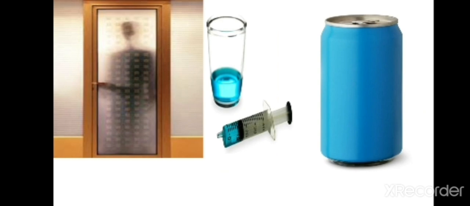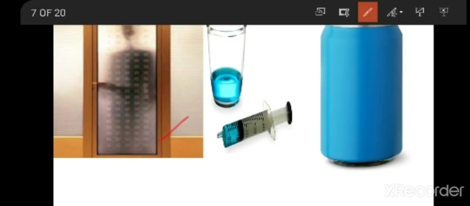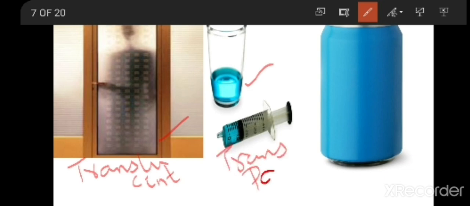Now if you see here, we also have a few examples. Which material is this door made of? It is translucent. As you see, you are able to see partially that someone is standing, but you cannot say exactly who that is. And the next one is transparent. Clearly you can see what is present on the other side of the glass. Now the third one is opaque. Already you know, you cannot see what is present on the other side. So these three you have to know: translucent, transparent and opaque.